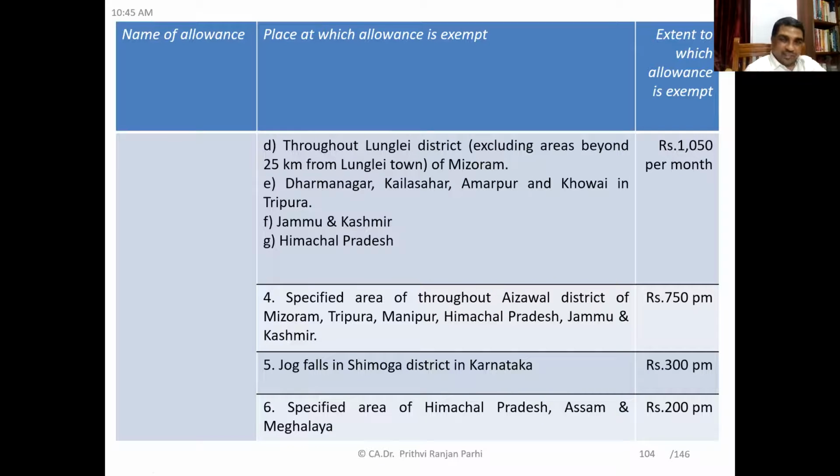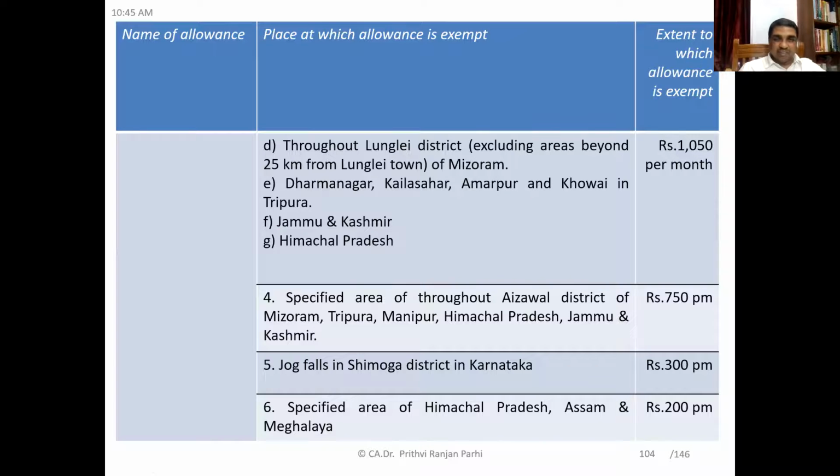Okay, Longlai town. Then Dhamnagar. Okay. The Kailasa, Amarpur, Khowai in Tripura. Then Jammu and Kashmir, Himachal Pradesh. So in these areas, 1,050 rupees per month is exempt.